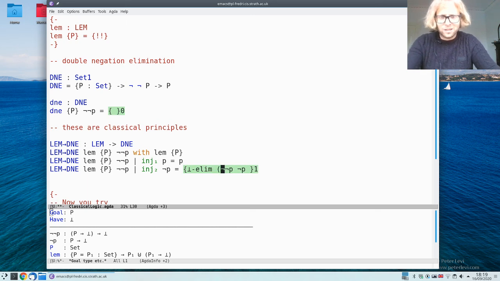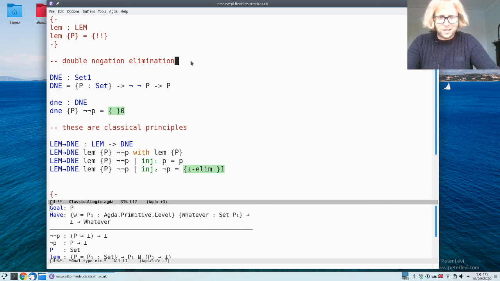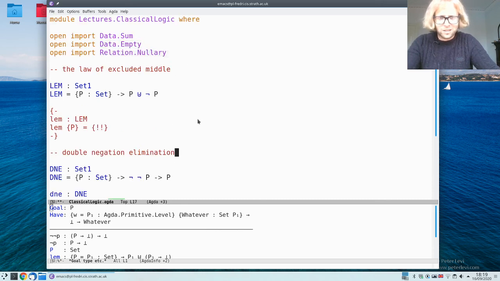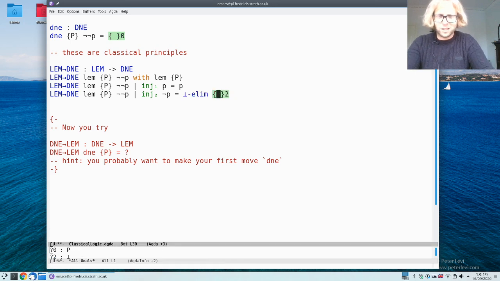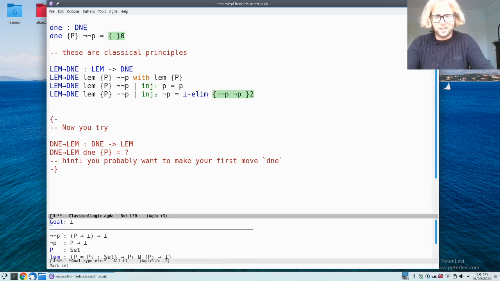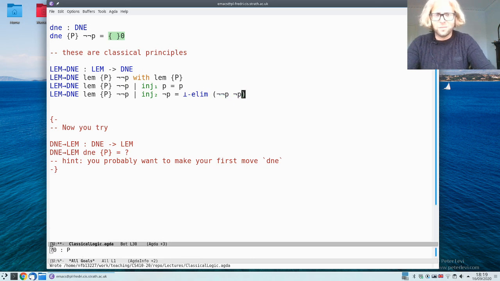or I could use the function bot-elim, which I copy for now, which is defined in the standard library in Data.Empty, and it's similar to one of the examples we did in the previous video, where we saw that if you have false, then you get whatever you want. Whatever here is just the name for another set. So if I do bot-elim applied to something in the empty type, then I get the P I want. And this was the thing that gave me something false. Okay, so this shows that if you have the law of excluded middle, then you also have double negation elimination.